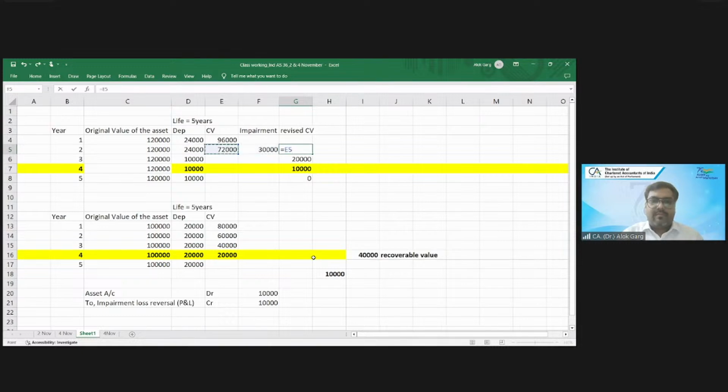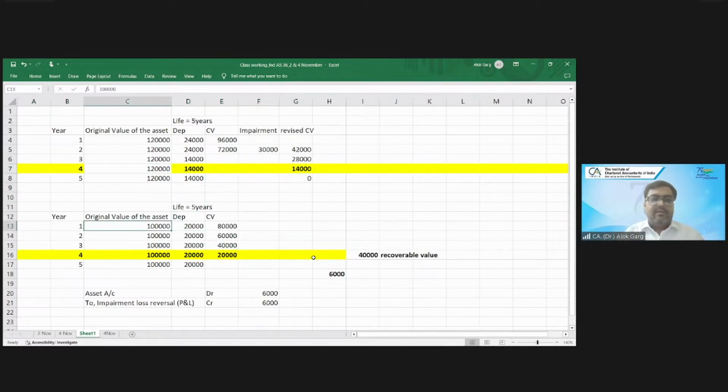My depreciation is 24,000 every year. So this is my carrying value at the end of the second year. My impairment is 30,000. 42,000 is my revised carrying value, right? Into this carrying value, I am charging a depreciation of 14,000 every year. And this is how my carrying value is after charging the impairment loss.